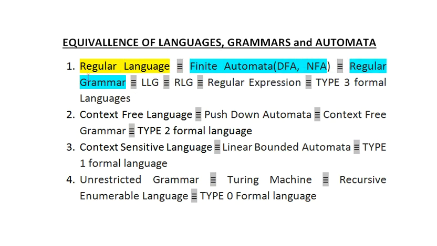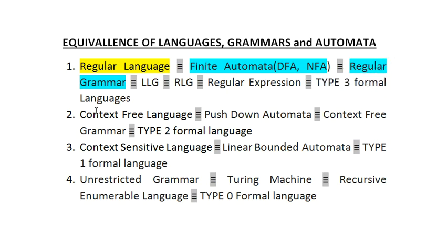If I talk about regular language, this language is equivalent to automata, that is finite automata, which is equivalent to regular grammar. Regular grammar can be divided into three categories: left linear grammar, right linear grammar, and middle linear grammar is also there, or generally we can say simply linear grammar. If we talk about the representator, it is represented in the form of a regular expression, and the form is your type 3 form.